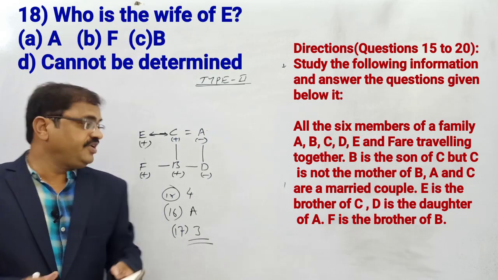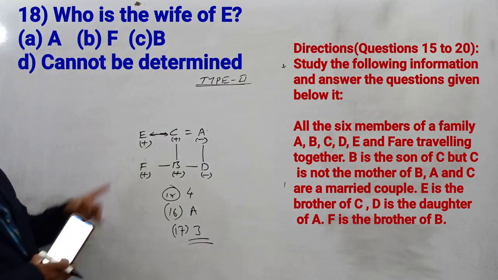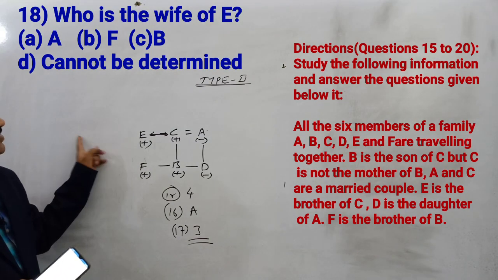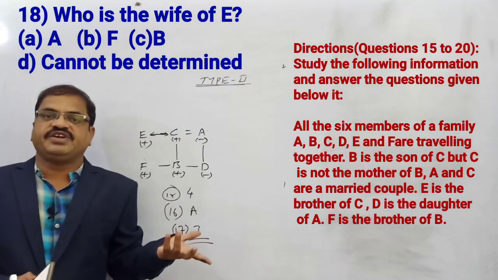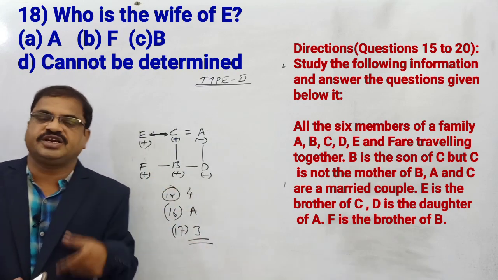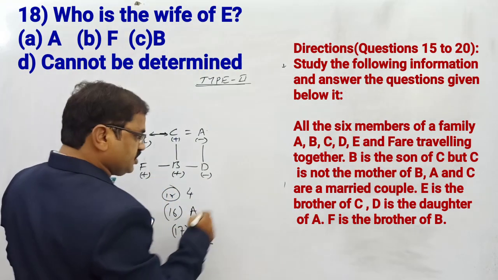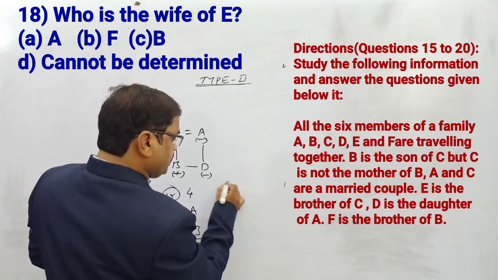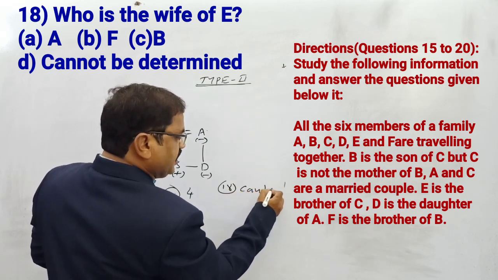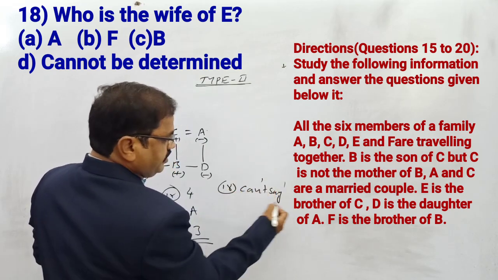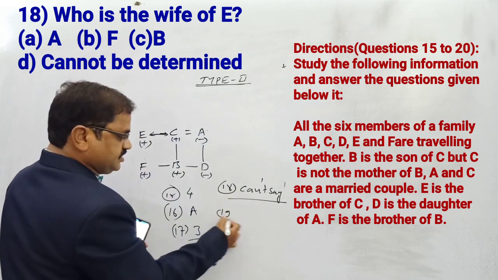Next, who is the wife of E? The wife of E is asked, but E's wife is not given in this puzzle. Whether he is married or not is also not given. So what do you have to say? Question 18 is cannot be determined. Cannot be determined is the answer.